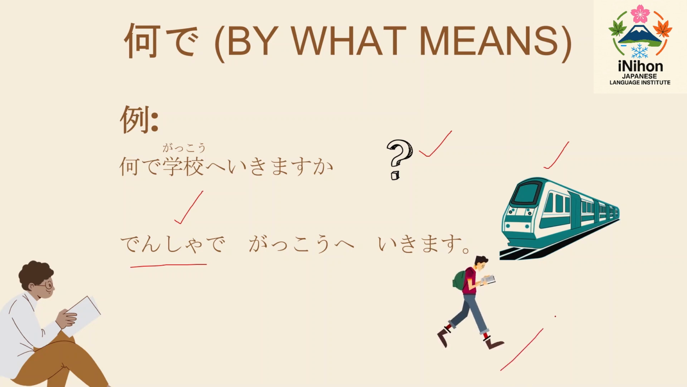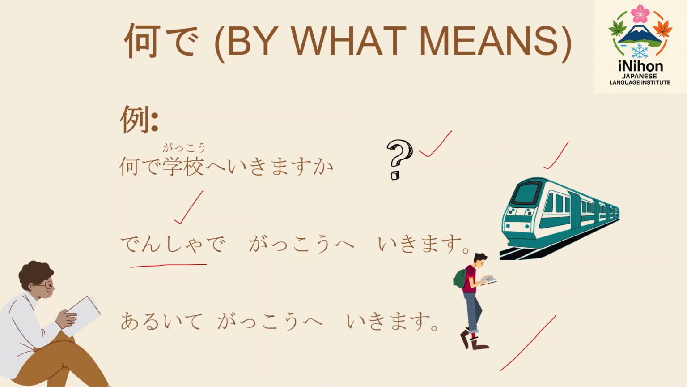And from this picture, what you can understand, the person is walking to the school. So aruite. For walking, in Japanese, the word is aruite. Gakko ye ikimasu. Wakarimasu ka, minasan?